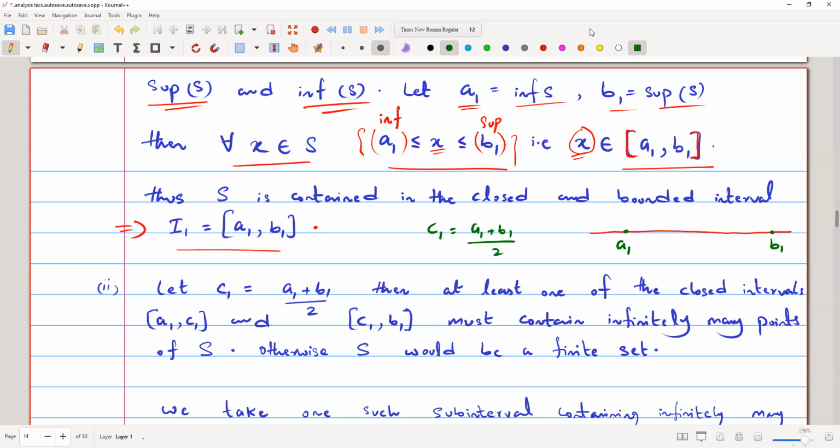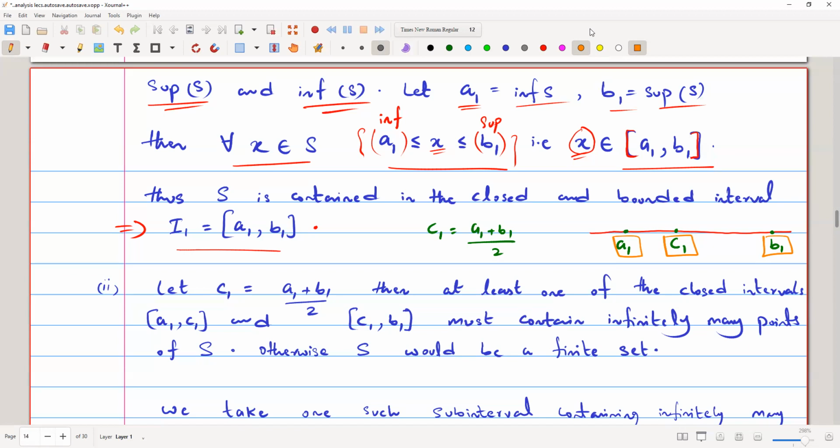It will be somewhere here in between them. Then this is point c1. Then we can write the intervals a1 c1 and c1 b1. So this a1 b1 will be contained in the union of the sets a1 comma c1 and c1 comma b1.